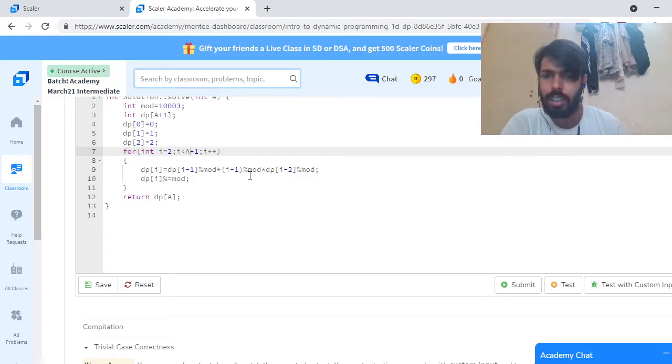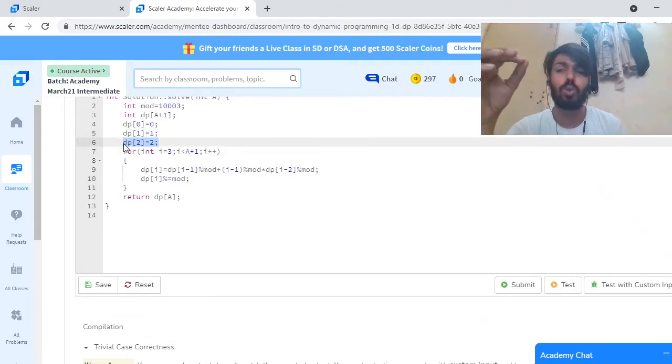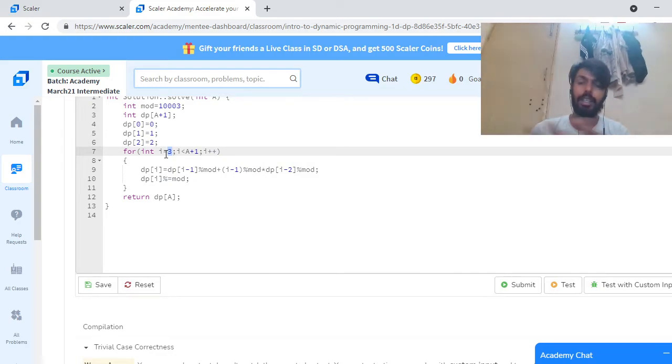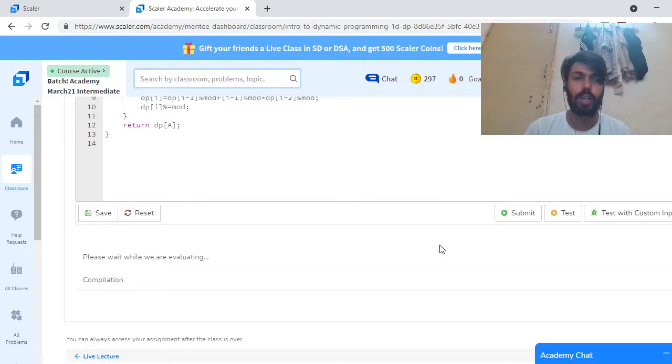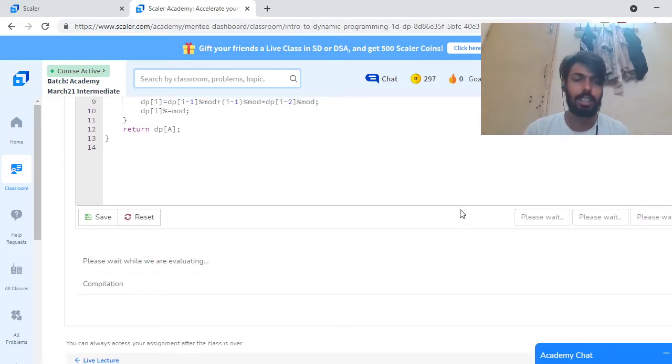Okay, I have already assigned for 2, so I have to iterate the loop from 3. Since I already set dp of 2 as 2, I have to iterate on the DP array with i equal to 3. And now, yeah, I am getting the correct answer.